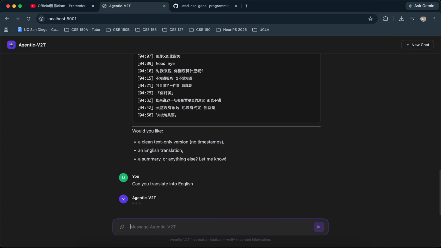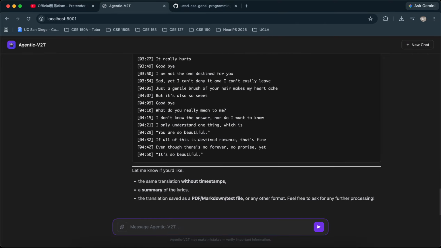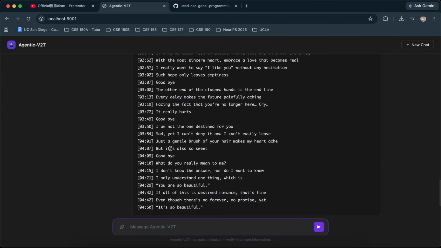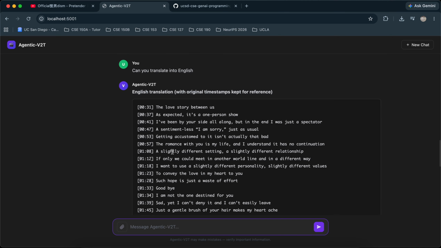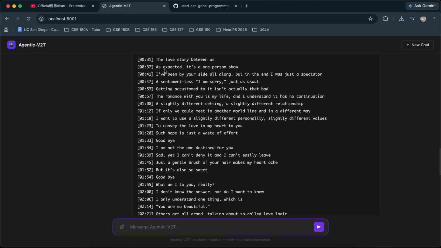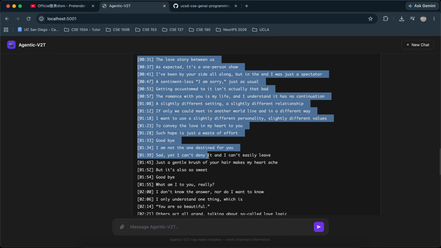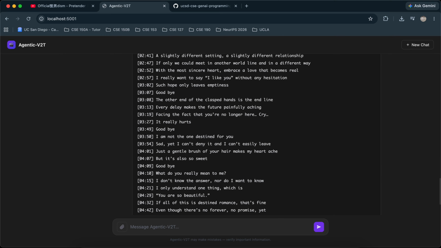And the agent will use the tool that uses the OpenAI Whisper model, and you can see that it translated the song.